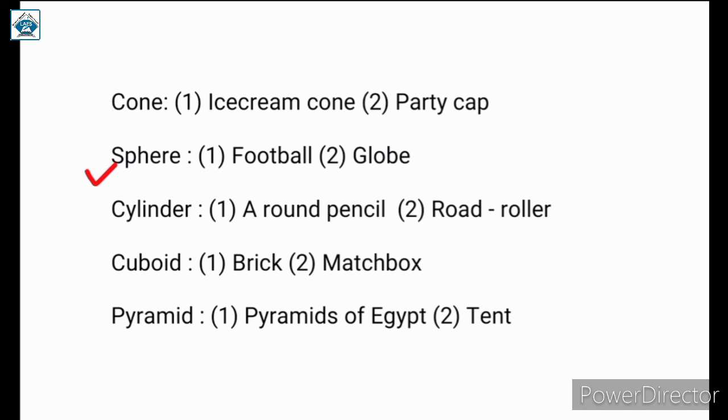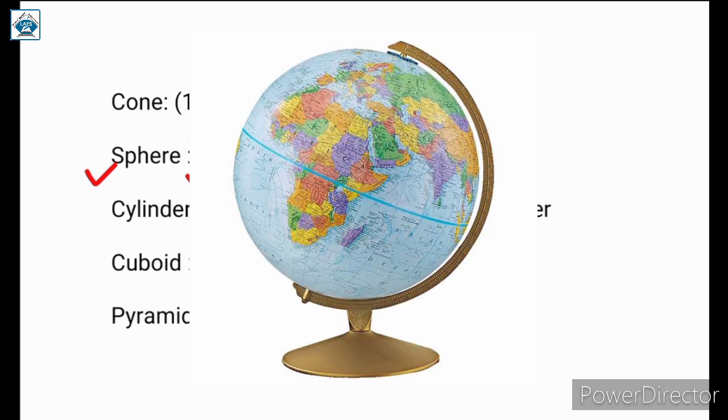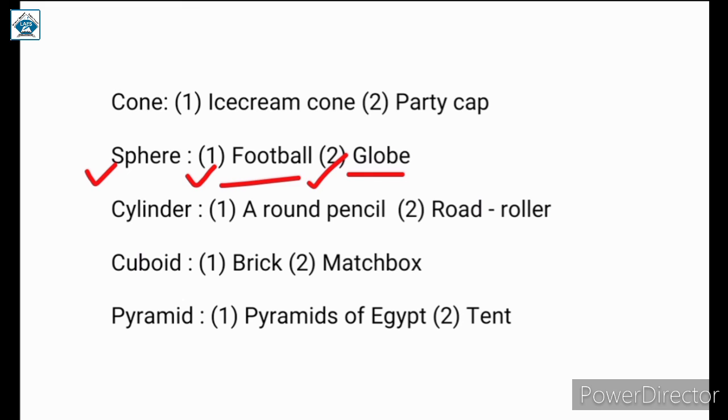Next, sphere. Football and globe are examples of sphere. फुटबॉल तो आप लोगों ने देखा ही है, and this is globe. It is spherical in shape. So football and globe are examples of sphere. Next, cylinder, a round pencil and a road roller are examples of cylinder. Cuboid, brick and matchbox are examples of cuboid. जो brick और matchbox होते हैं वो कौन से shape के होते हैं, cuboid shape के.